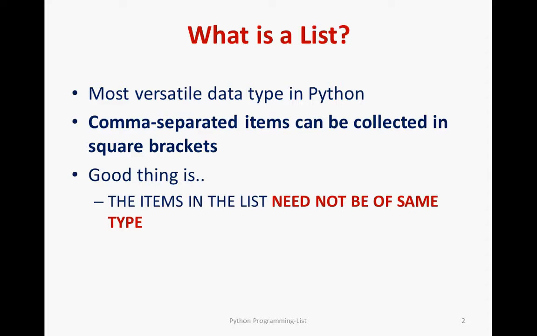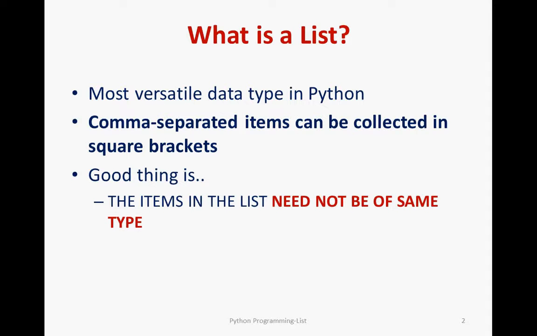Whereas in C++ or Java, we use only the homogeneous type. Suppose we have an integer type of list, you can have only an integer list, or if you want a floating point or character type of list, you can have only that type of collection. That's specific to that. There is some restriction in C++ or Java, but in Python it is not like that. You can add any type of items. One of the good things is that it need not be of the same type.